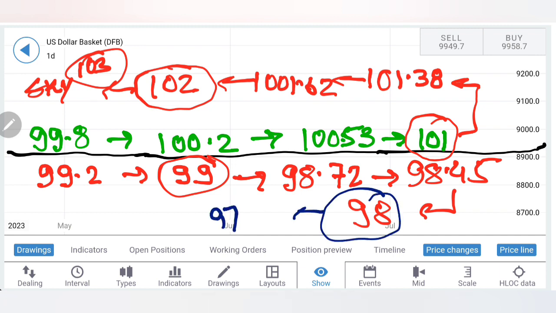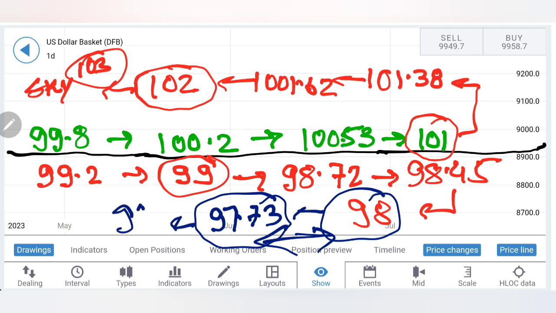In fact, 97.73 is the next support. I think this should not be breached in any case, because below this there is very strong bearishness still towards 96 and 95 levels. I don't see it breaking this level in the month of July at least. Possibly it could try to trade sideways or retrace a little, and hence you should take your positions accordingly.